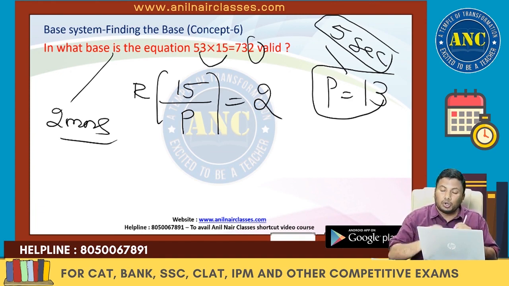I will get 2 as the remainder. 15 divided by 13. 13 ones are 13. Remainder is 2. I hope the logic is clear.